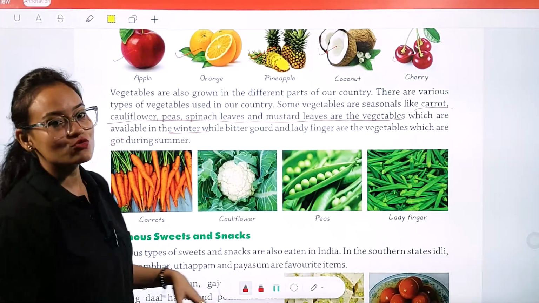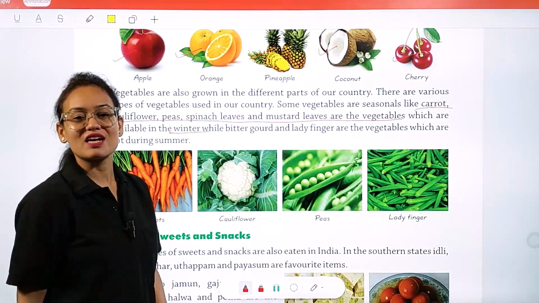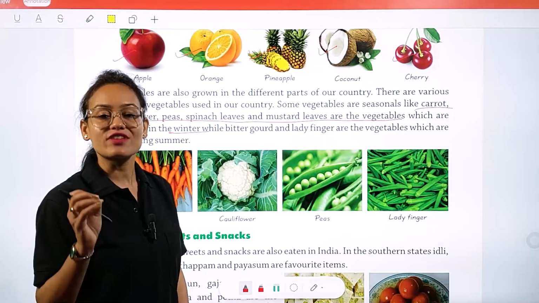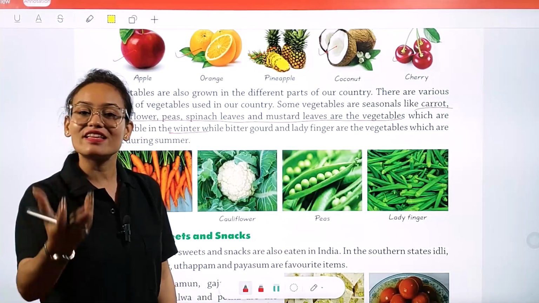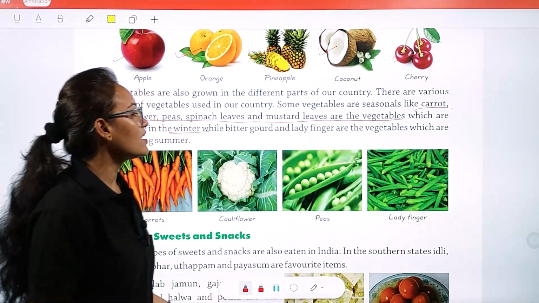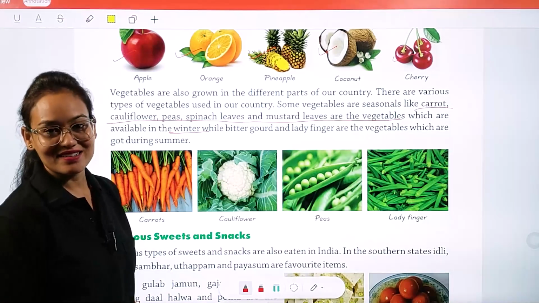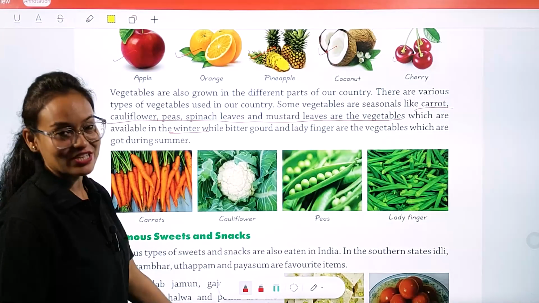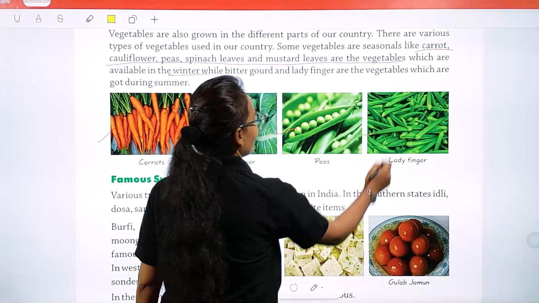But nowadays, my dear students, you can find carrot, cauliflower, peas throughout the year, but they are not tasty in nature. Okay, so the vegetables of carrot, cauliflower or peas which are available in winter season, they are more tasty. Okay, while bitter gourd and lady finger are the vegetables which are got during summer season. ठीक है, करेला, और लेडी फिंगर मतलब भिंडी, ये सब हमारे गर्मियों के वेजिटेबल्स हैं। ओके, सो हियर यू कैन सी द पिक्चर ऑफ कैरेट, कॉलीफ्लावर, पीज एंड लेडी फिंगर।